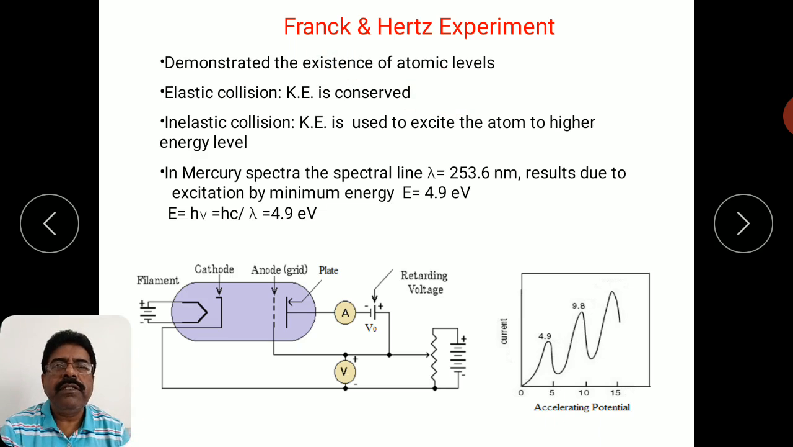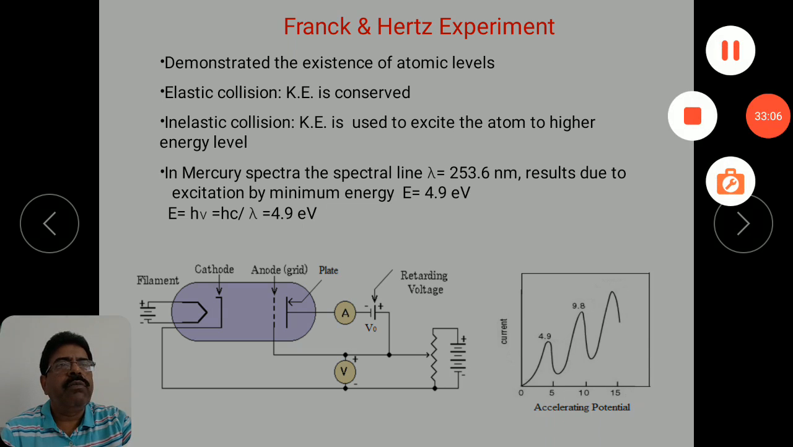So this is a very important experiment in the theory of the atom and atomic spectra. This was the importance. This is how the Frank and Hertz experiment is very important from that point of view.